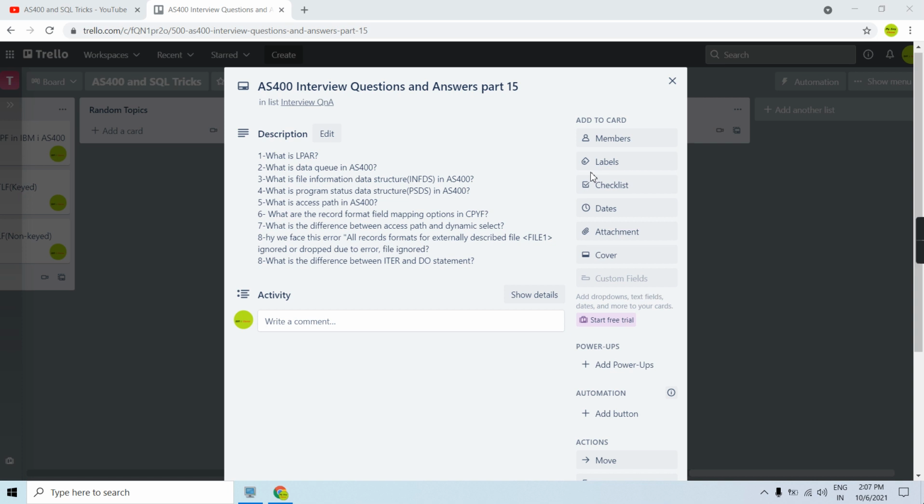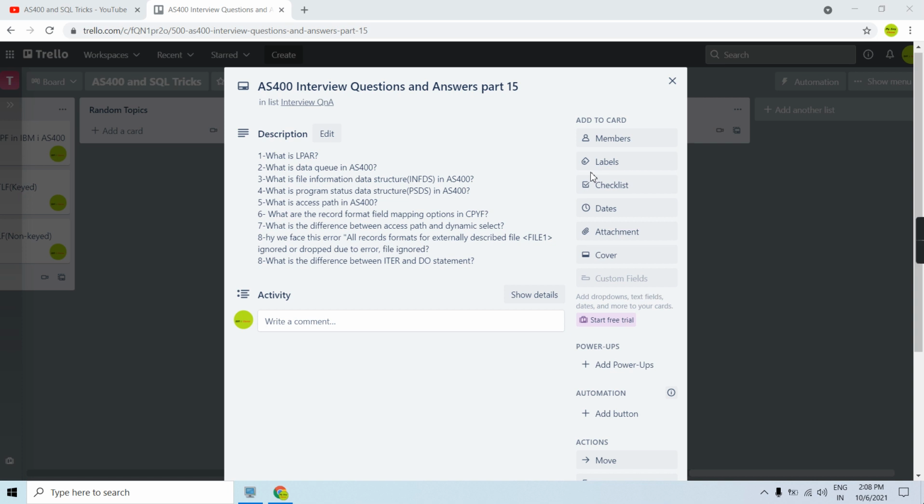What is access path in AS400? Access path is something which describes how we're going to read the records from a file in our program. Whenever a file gets read, there is an access path which tells the program that the records are read in this way. So the access path tells the program how to read the file, or in which sequence the file records get received.